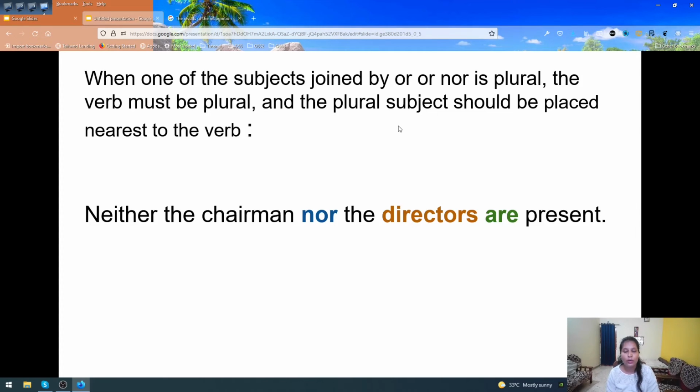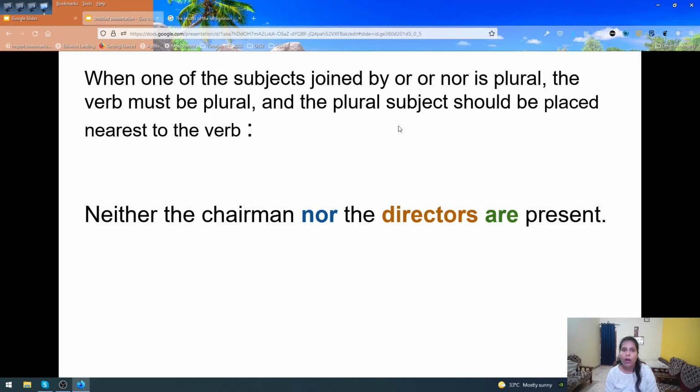Which noun is near to the verb? That is directors, and it is plural. So we will see whether the second noun, which is near to the verb, is singular or plural, and accordingly we will decide what our verb should be.